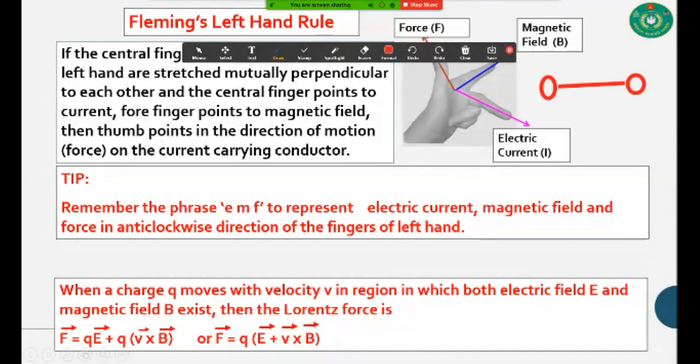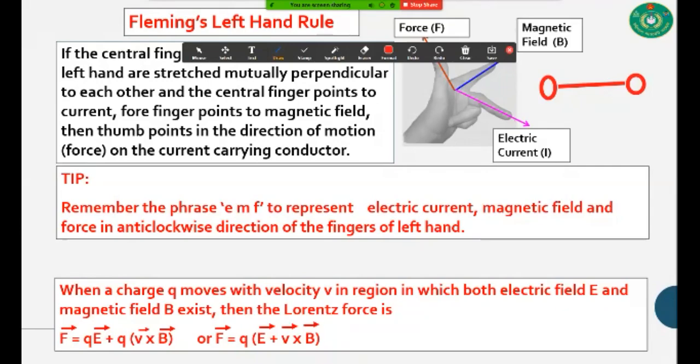Now, the question arises: when will you get electromagnetic force? You can only get electromagnetic force when a charged particle oscillates or moves.